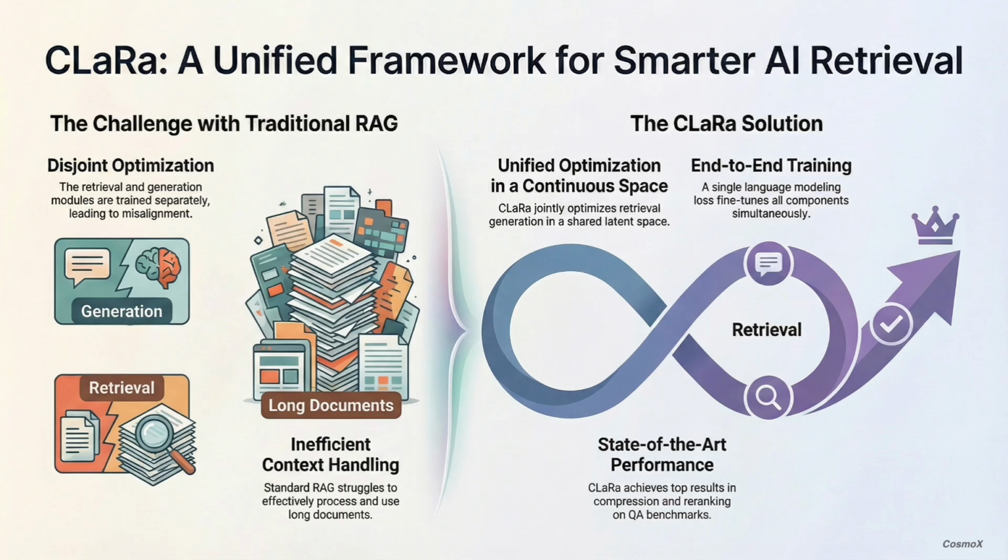And the results seem to back it all up. The paper says CLaRa achieved state-of-the-art results on multiple QA benchmarks. It did. And what's really telling is that CLaRa often beat the traditional models that were fine-tuned with normal text. It just proves that moving the whole process into this continuous latent space is just a better way to do it. So the takeaway for you, the listener, is that CLaRa points to a future where these models can handle massive data sets much more reliably.